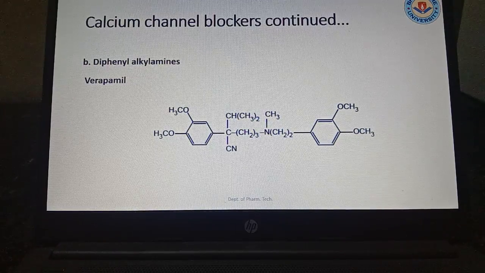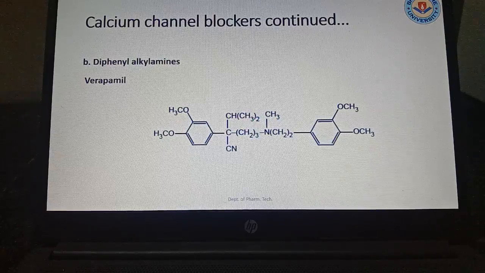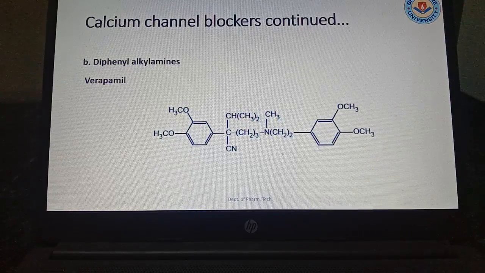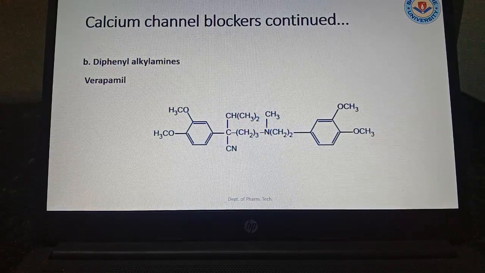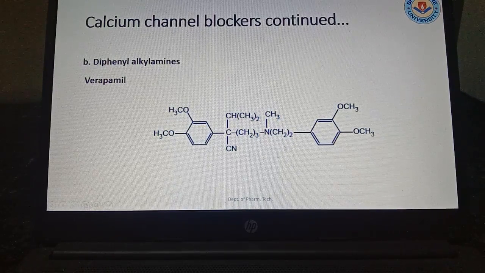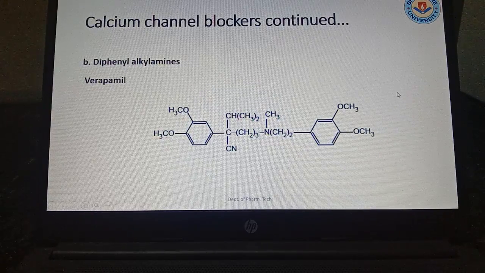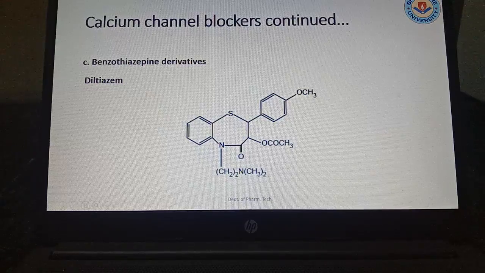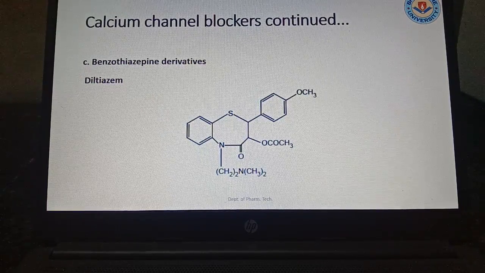Now, another calcium channel blocker drug is the conventional diphenylalkylamine, where 2 phenyl groups are there and an alkyl group is there in between, and an amine group is there. See, in the amine group there is some substitution and a cyano group is there. Verapamil is the common name. Diltiazem is one of the drugs containing a benzothiazepine ring.